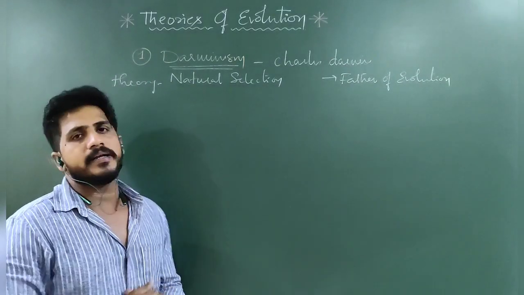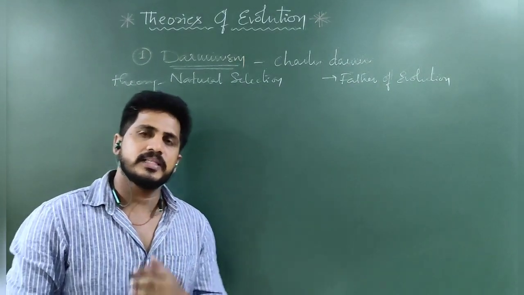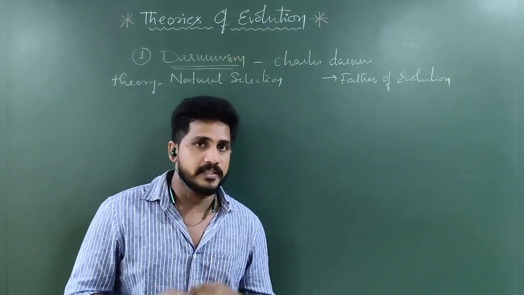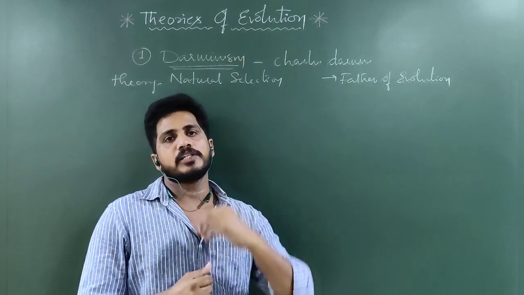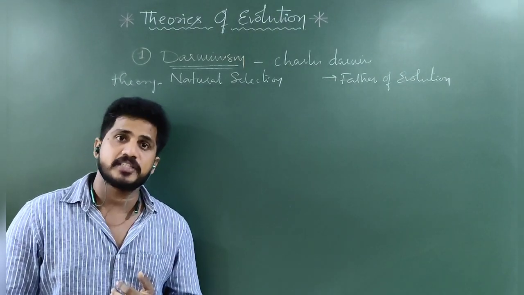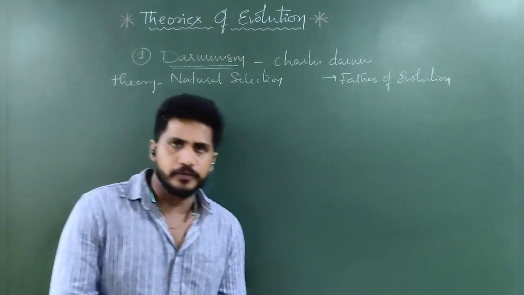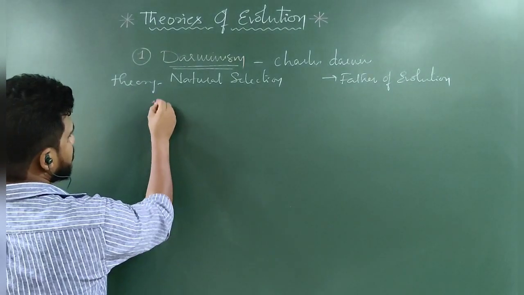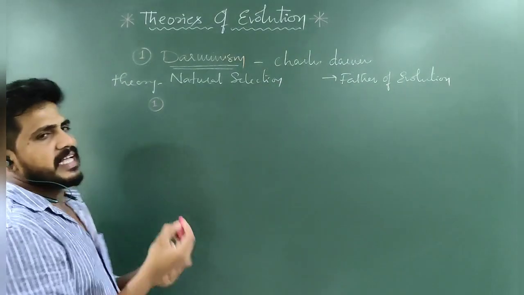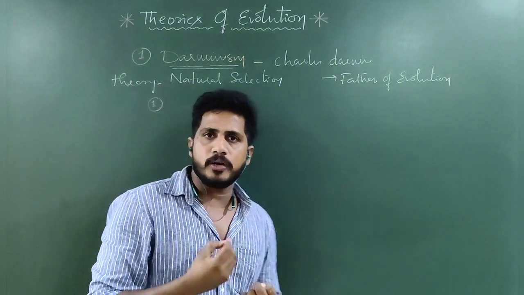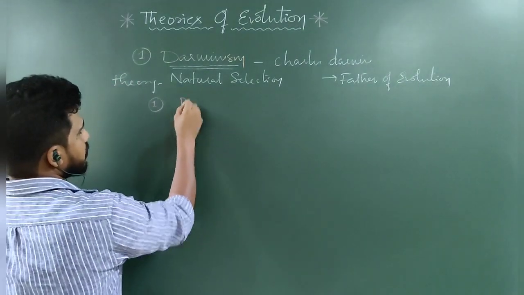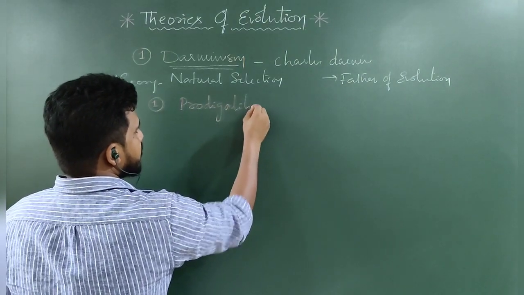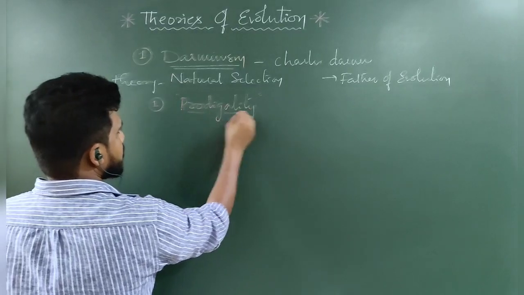But he studied Malthus's book, An Essay on Population, and he also studied the origin of species. Finally, he concluded a few things. The postulates of Darwinism are very important. The first one is that every organism has a capacity to reproduce, which is called prodigality. Prodigality means the capacity of reproduction is present.